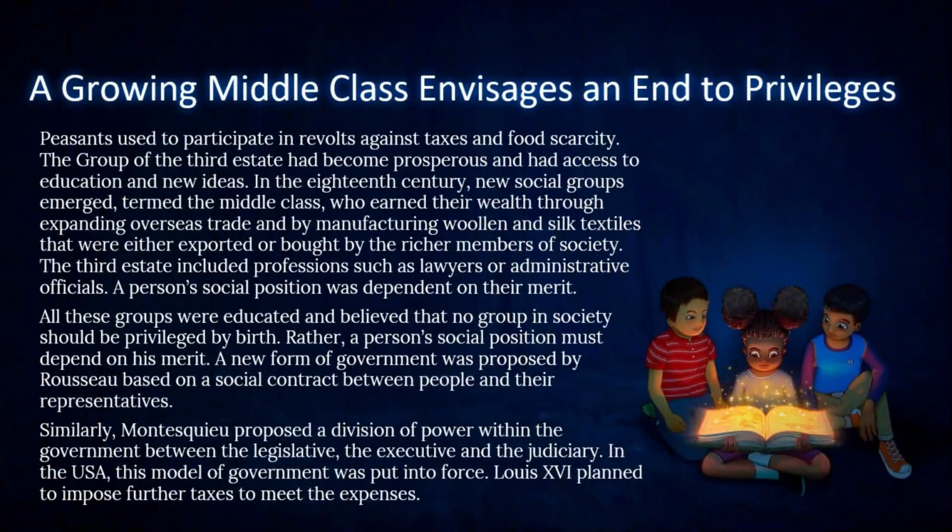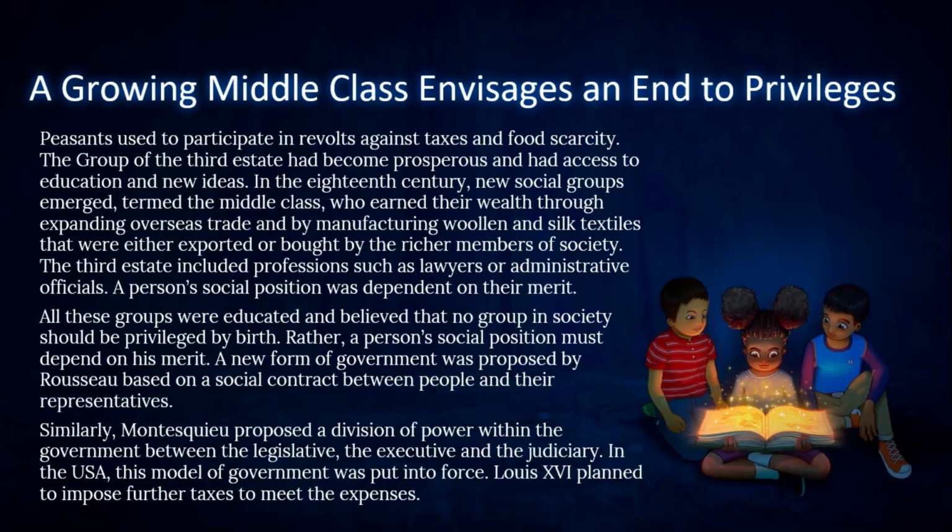A growing middle class envisages an end to privileges. Peasants used to participate in revolts against taxes and food scarcity. The group of the Third Estate had become prosperous and had access to education and new ideas. In the 18th century, new social groups emerged, termed the middle class, who earned their wealth through expanding overseas trade and by manufacturing woolen and silk textiles that were either exported or bought by the richer members of society. The third estate included professions such as lawyers or administrative officials.